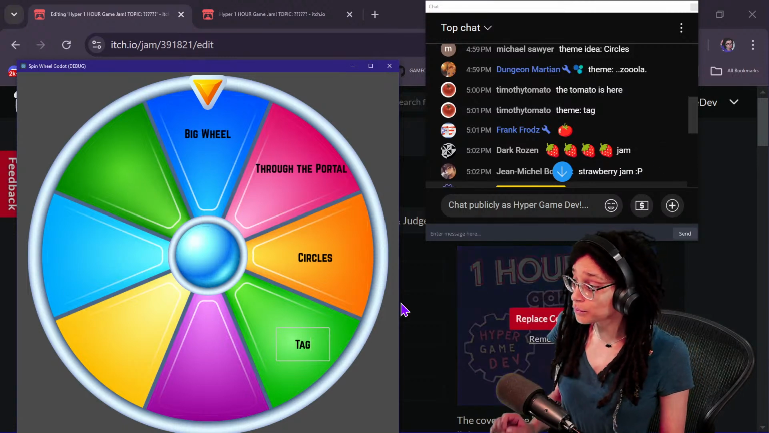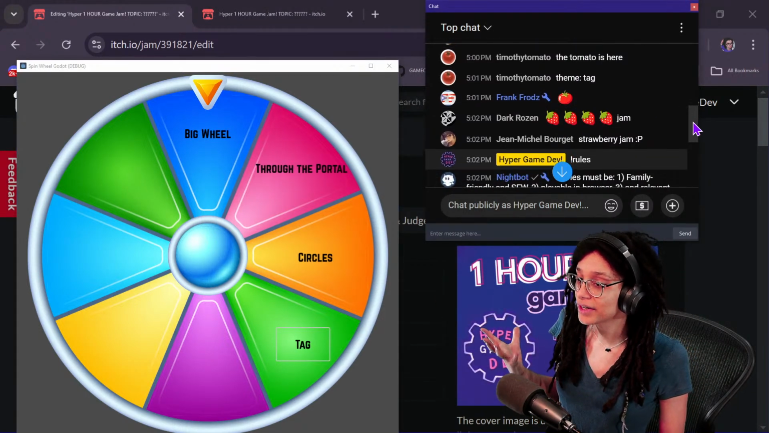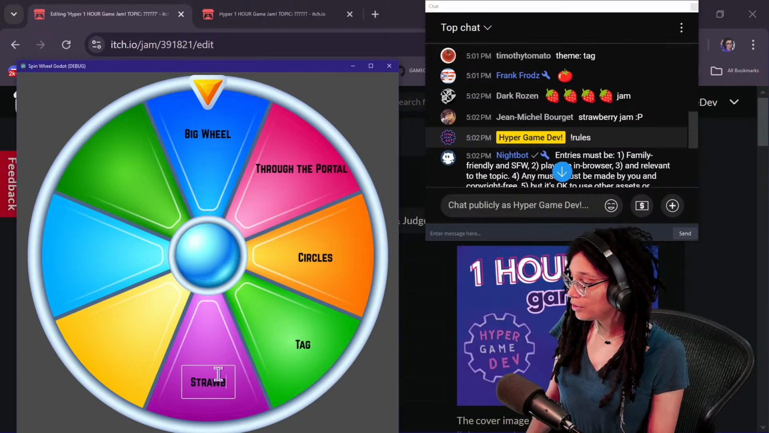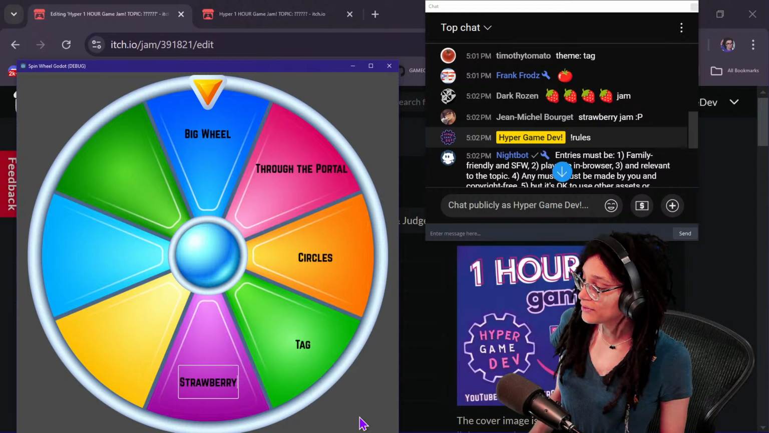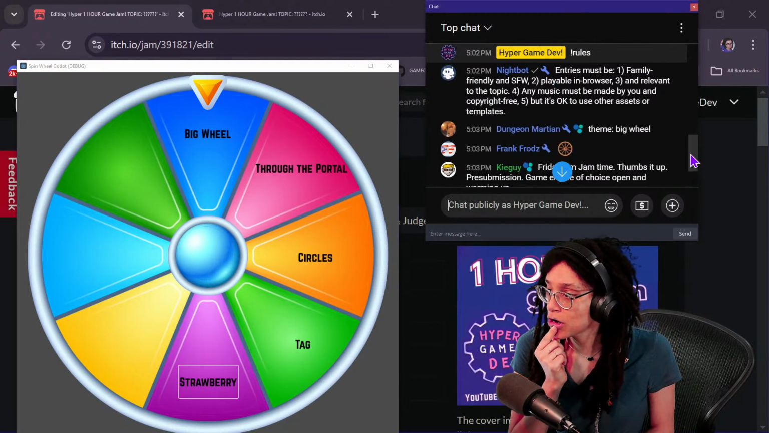Now I know what the word tag means. I kind of like that too, because that could mean a lot of different stuff. You know what I mean? Strawberry jam, adorable, adorable. Do I have to make it strawberry jam, or can it just be strawberry? It's just kind of long otherwise.